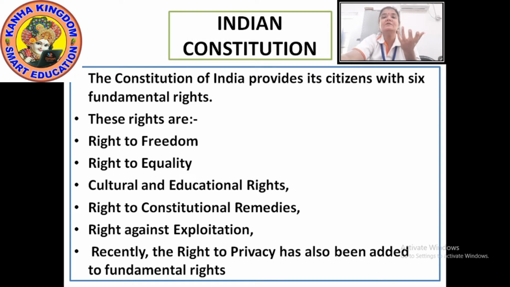This right was written in the constitution because it was seen that the people who were poor were scared of going to the court of law asking for justice, because they thought that it is a wastage of time and money both.